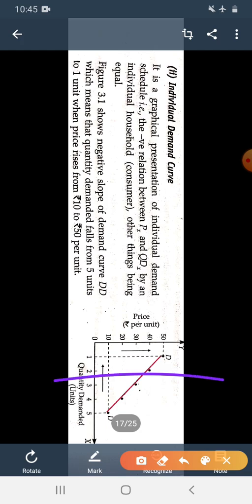Okay, sorry. Now the next is market measure. Till now we have studied the individual measure. Now we move to the next measure, that is market measure. The law of demand states the negative relation between the price and quantity demanded of a commodity by all consumers in the market, other things being equal.